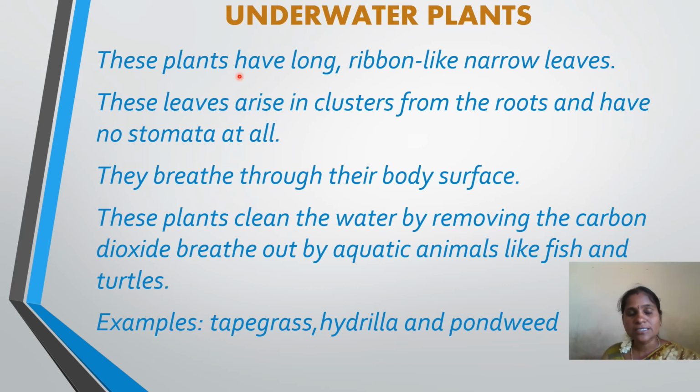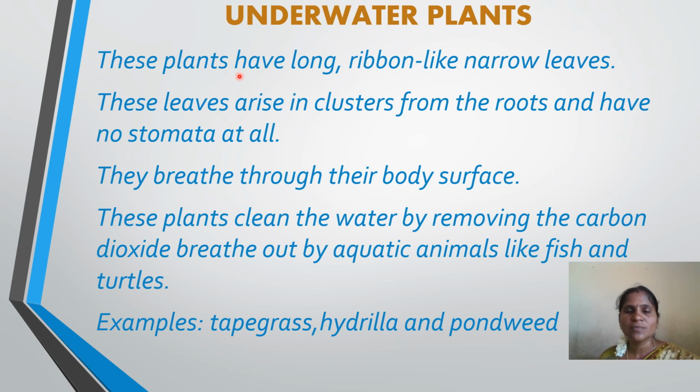Sometimes we can't even see these plants. So these plants' leaves are like ribbons, ribbon-like narrow leaves, and these plants do not have any stomata.